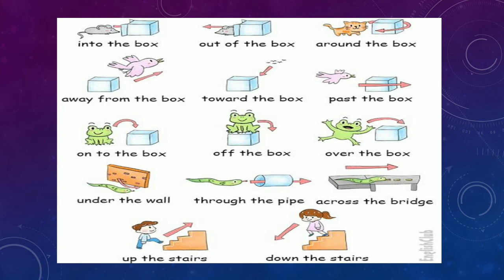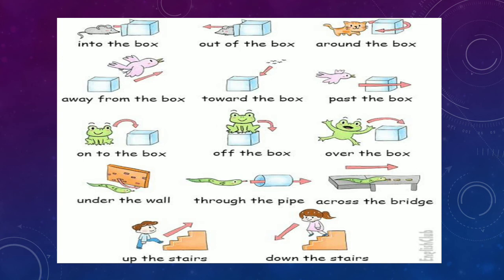"Against" shows contact with the destination of a movement, like he leaned against the wall. When you are touching the wall and you are in a standing position, then it will be like he leaned against the wall. If we talk about "from," then from where the journey has started, it is used for the point of departure. He went from school, right? And he fell off the horse, okay? So from where they had started, we are using "from" and "off." So in this way we can use different types of prepositions.